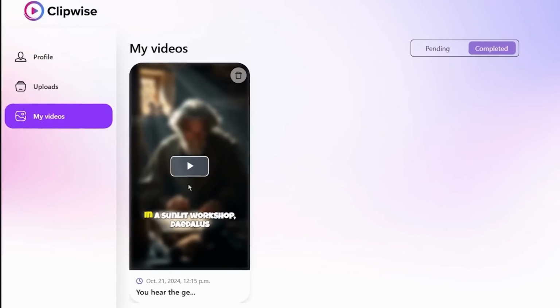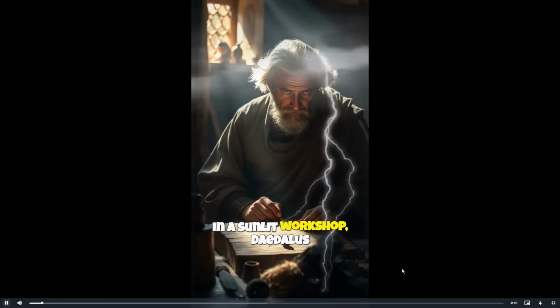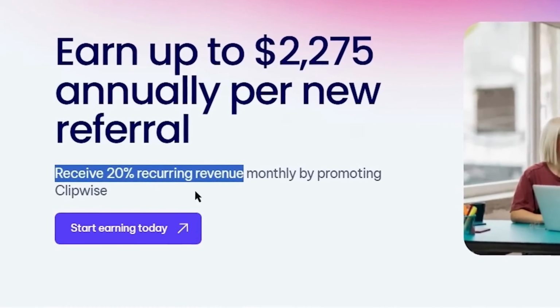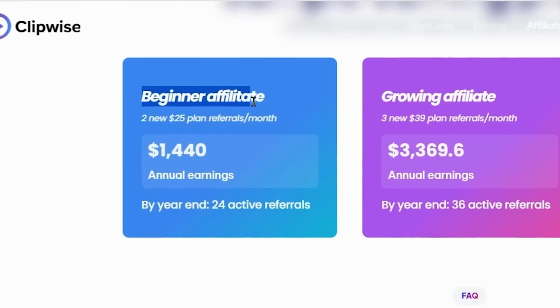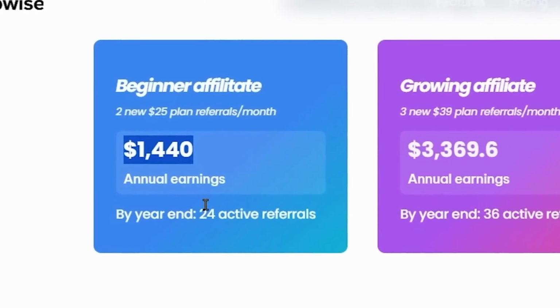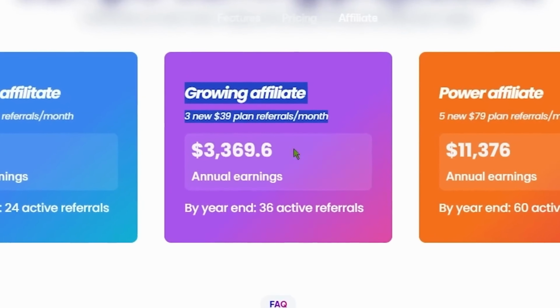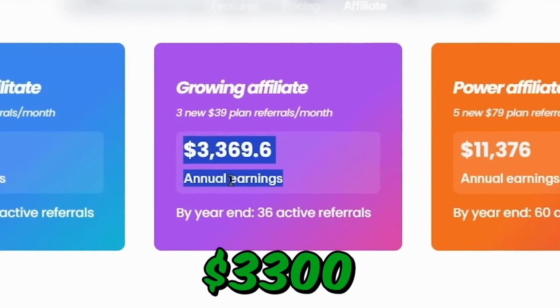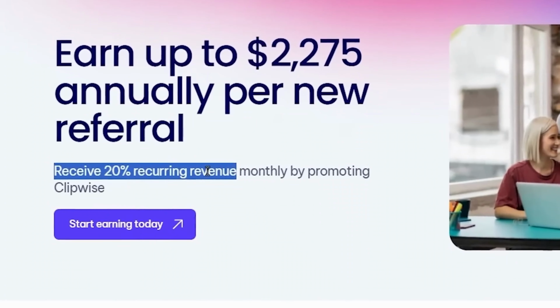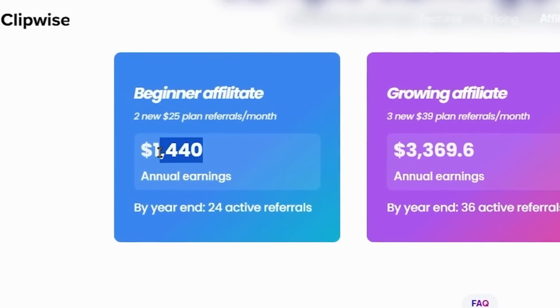Finally, you can start earning money by promoting Clipwise AI as an affiliate. Click on the affiliate option on their homepage to join their program. With each new referral, you can earn up to $2,000 annually. For example, 100 referrals subscribing to their monthly plan at $39 each will generate $780 per month for you. If they opt for the annual plan at $235, you'll earn $47 per sale.